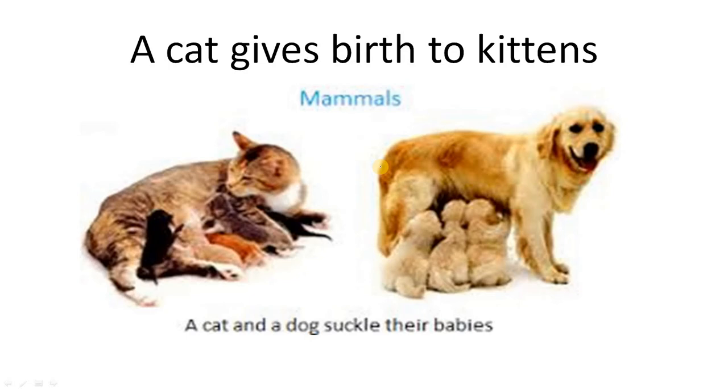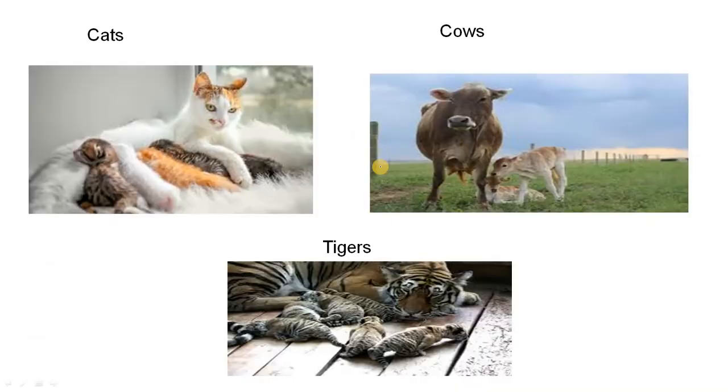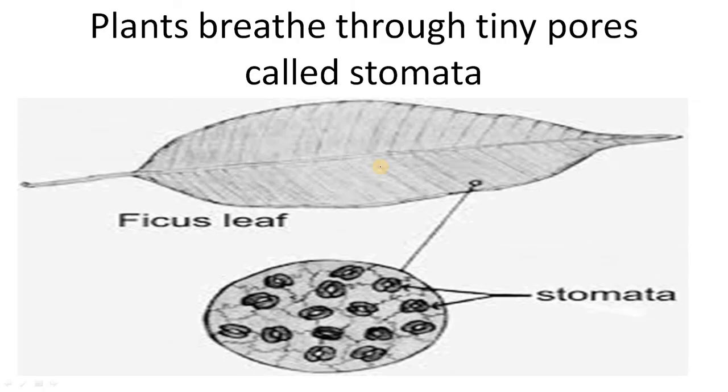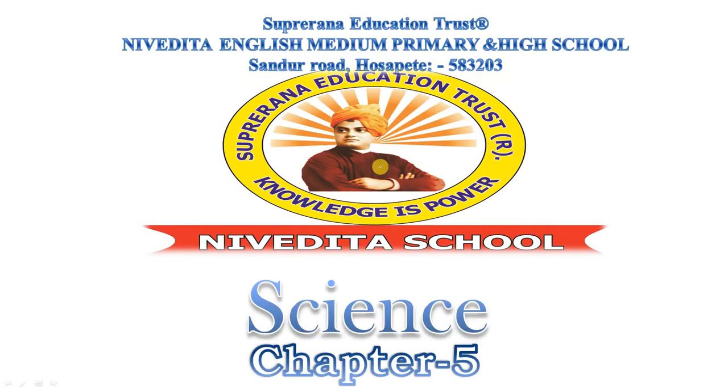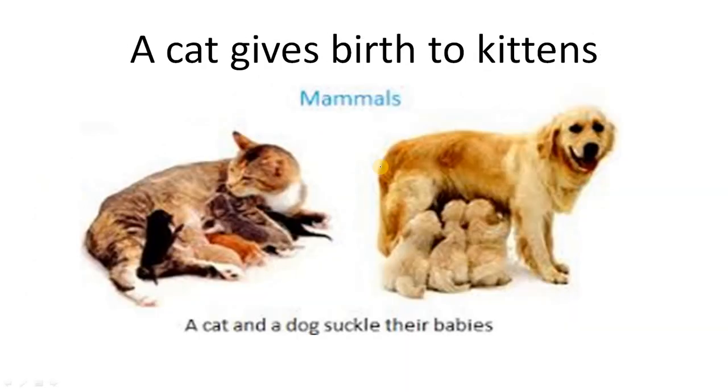What are mammals, children? Can anyone tell me? This is also a question for you. You can put it in the group. Tomorrow, two questions I have asked. If you remember, what was the question? Or have you forgotten? I will show you once again. What are insects, animals? That was the first question I asked. And what are mammals? Tomorrow I will answer when I take the check. The babies of cats are called kittens. The babies of dogs are called puppies, and like that.